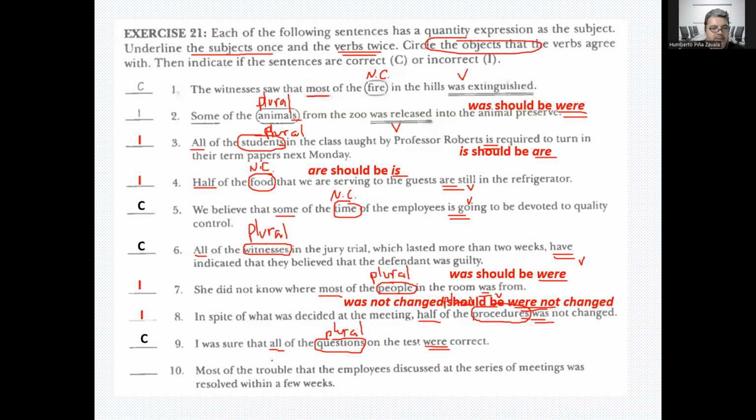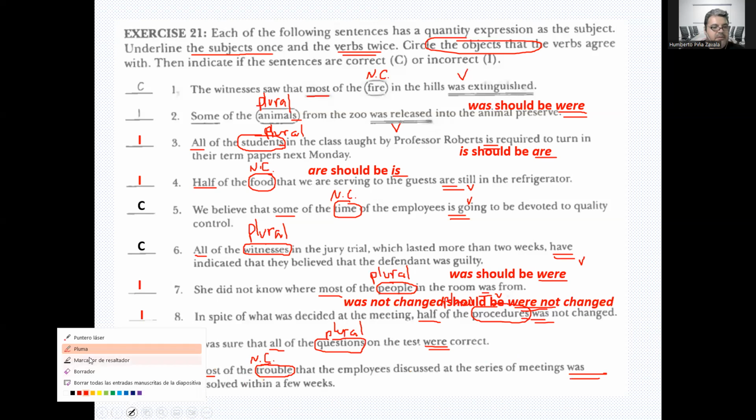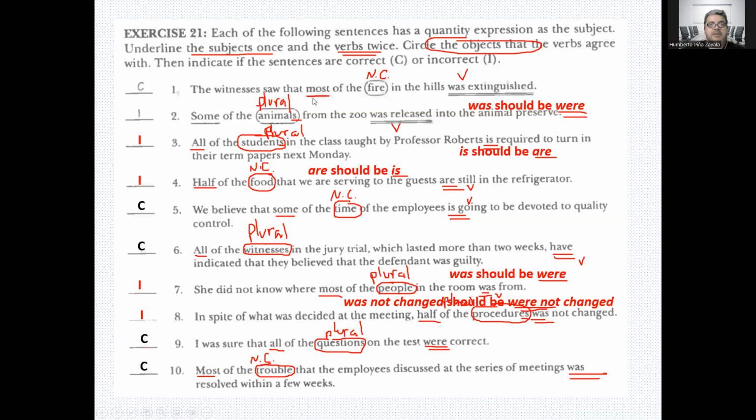It's fine. And most of the trouble the employees discussed, the series of meetings, was resolved within a few weeks. Most of the trouble is what we call non-countable. So it's perfectly okay.